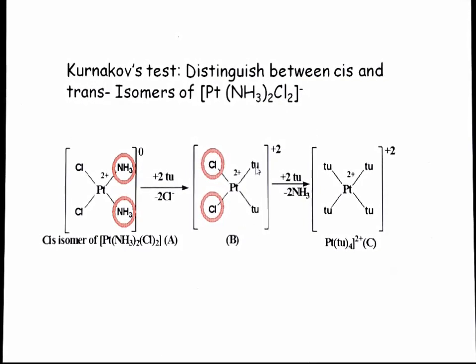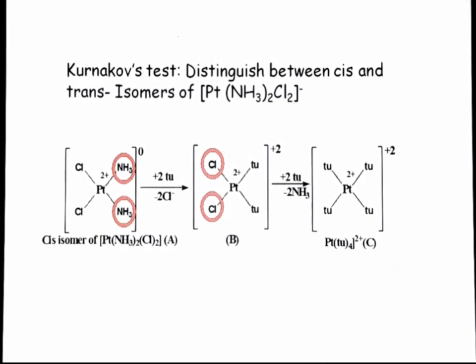So here now we will compare the trans effect of thiourea and chlorine. Trans effect of thiourea is higher than chlorine. So when further reaction proceeds, these two chlorines will be replaced by thiourea and we will get this compound.